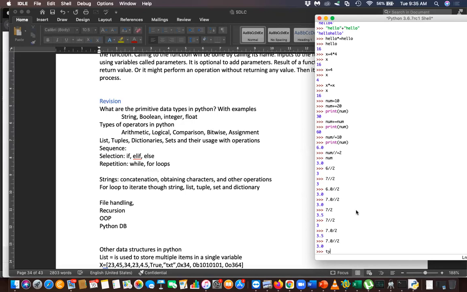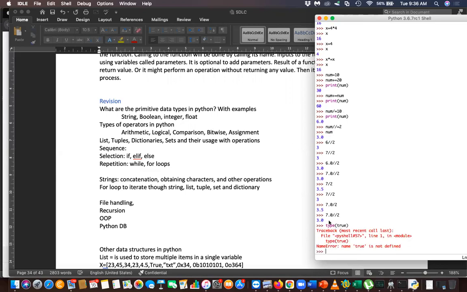So, okay, what is the type of this? Type of true. What is it? Boolean. It should be Boolean, but anyway, you will get an error.